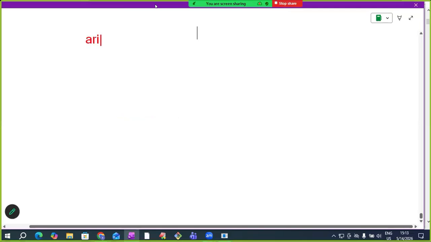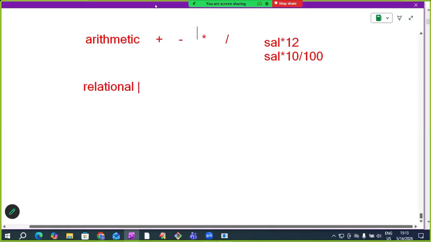Okay. Now you know arithmetic operators like addition, subtraction, multiplication, division. Suppose I want to calculate annual salary, salary into 12. Suppose I want to calculate 10% on salary, salary into 10 by 100, like this. So this is a way of using arithmetic operators. Relational operators: to compare a column value with one value, we use greater than, less than, greater than or equals to, less than or equals to, equals to, not equals to. For not equals to, we can use exclamation equals to, empty angular brackets, or caret equals to.